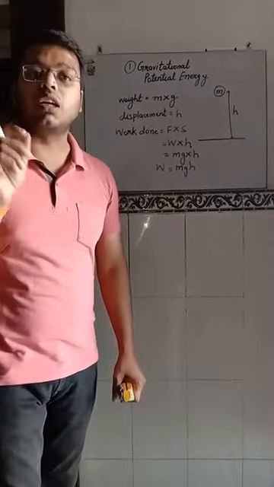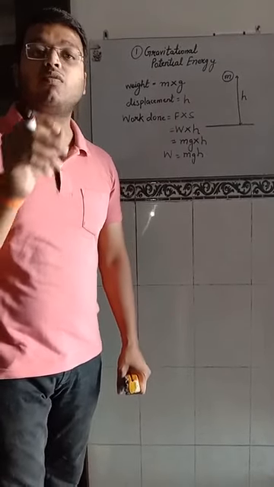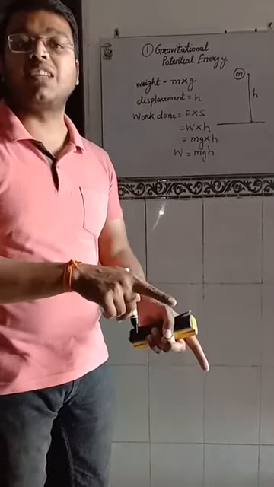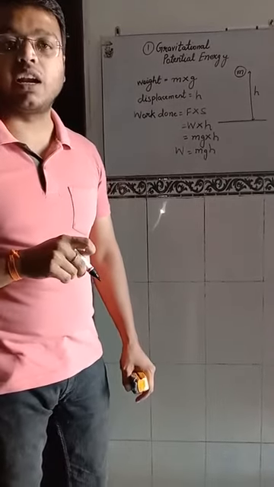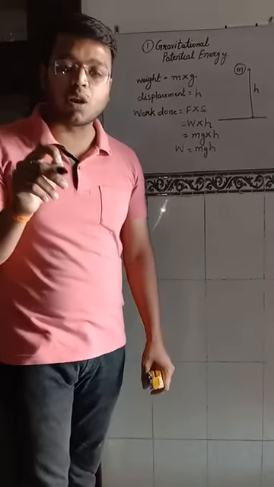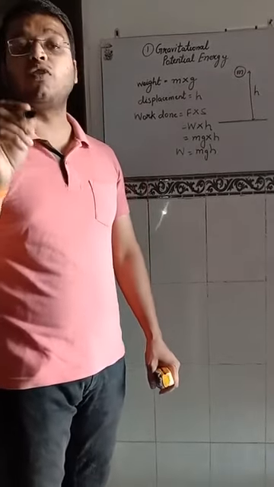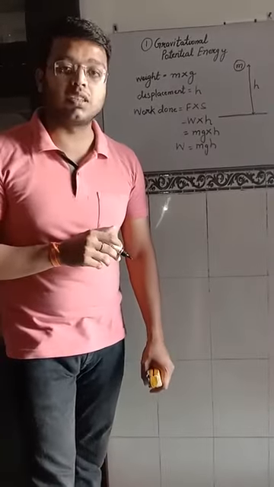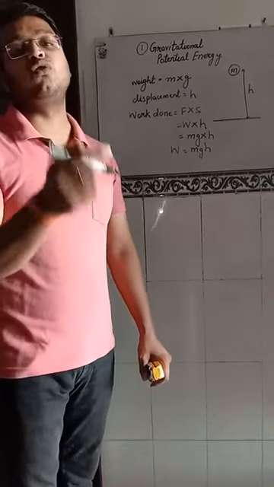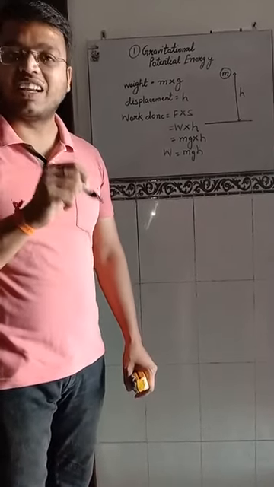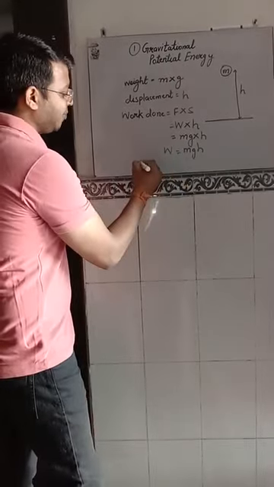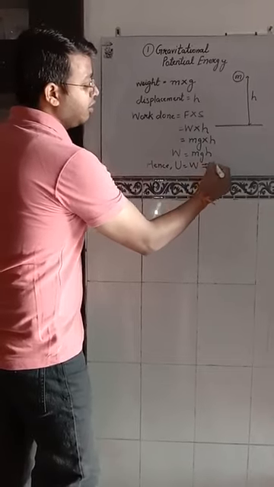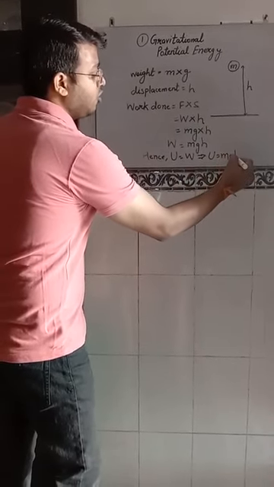Now, when a person has done some work on the object to place it at a height h, the same work is stored in the object in the form of potential energy. This is the concept of gravitational potential energy. When an object of mass m is kept at a height h from the earth's surface, the work done is stored in the same object as gravitational potential energy. So we can write, hence, U is equal to W, which means U is equal to mgh.